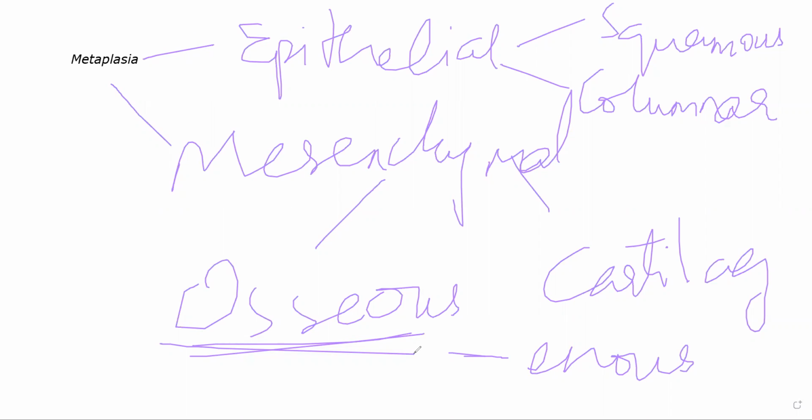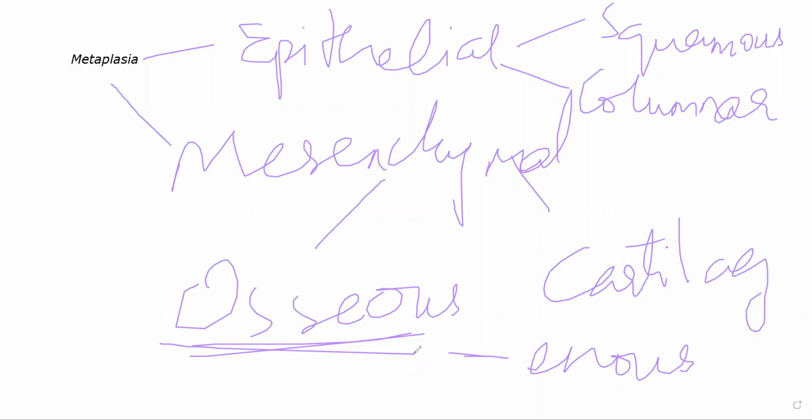Same for cartilaginous. If cartilaginous metaplasia is occurring anywhere, one type of cell is transforming into cartilaginous cells, and if you remove that stress, it will go back to normal. So that is mesenchymal or epithelial metaplasia: one type of cell transforming into another type of cell under certain stress.